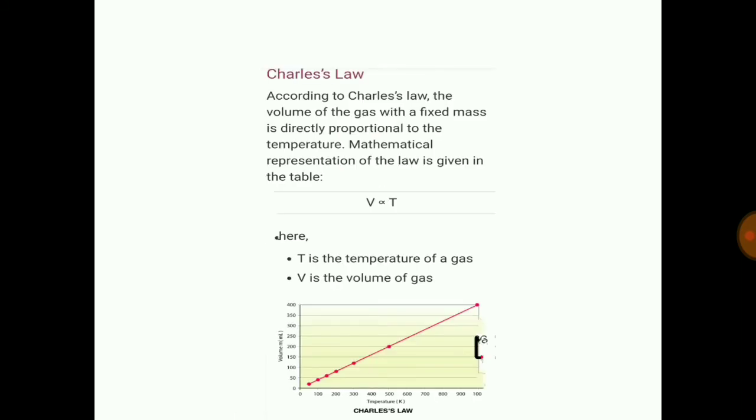Another law is Charles' law. According to Charles' law, the volume of the gas with a fixed mass is directly proportional to temperature. At constant pressure, the volume of a gas is directly proportional to its temperature. The mathematical representation of this law is V is directly proportional to T, where V is the volume of gas and T is the temperature.